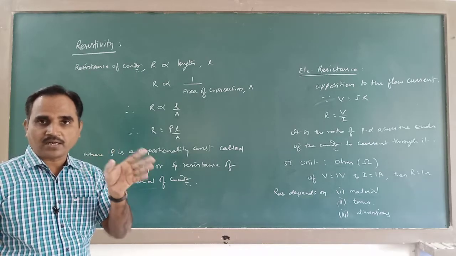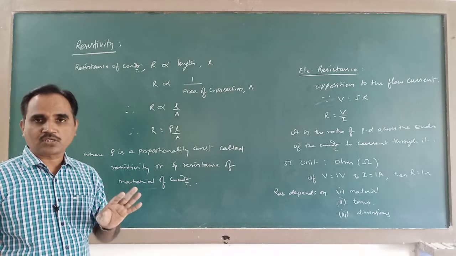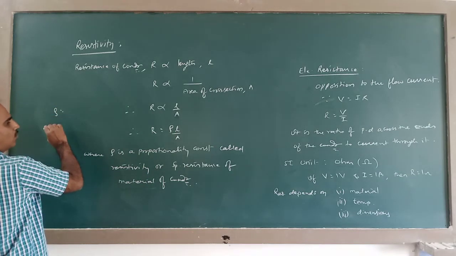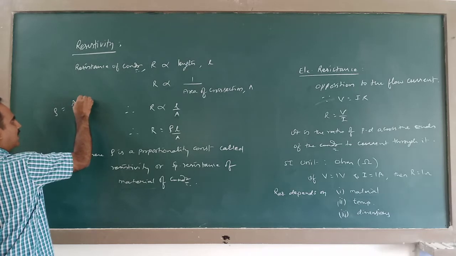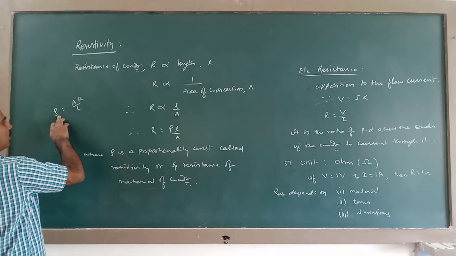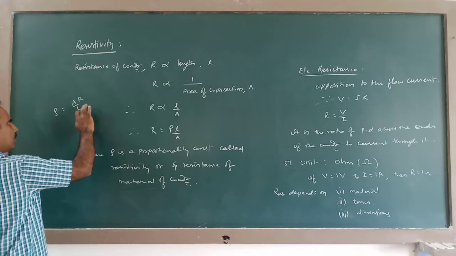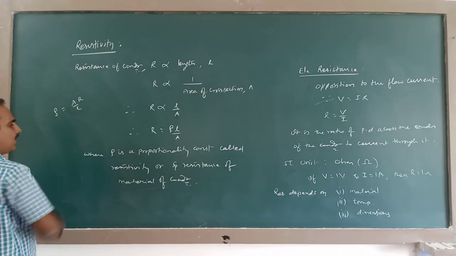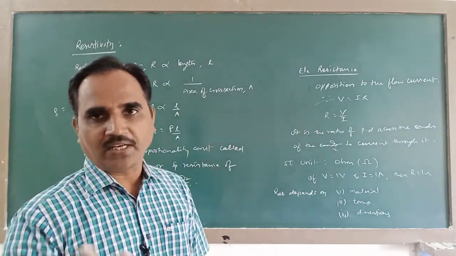Resistivity does not depend on dimensions. Actually, because of this equation, rho is equal to A R divided by L. We write it like this. So here, this rho, though it seems to depend on A and L, does not depend on dimensions, because it is the property of material.